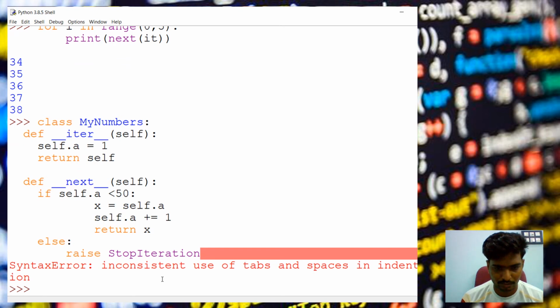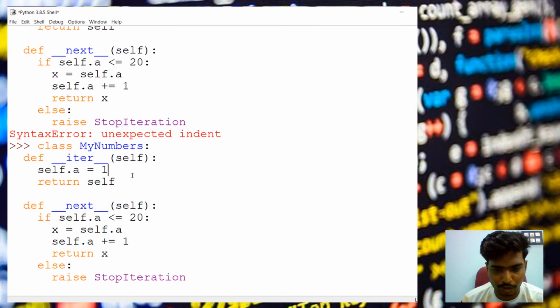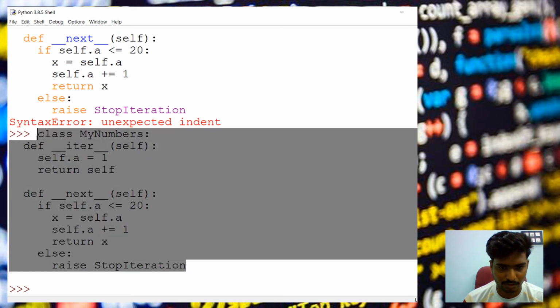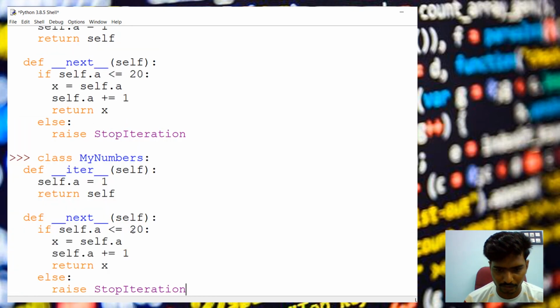So okay, our indentation was the problem. So now it is clear, I think. Yeah, now it's working. So we can create an object for our class, and we have to create an iterator object. Then we can use next in the for loop. Once it has reached 20, it will be stopped. So we will change it to 50 to get more values.